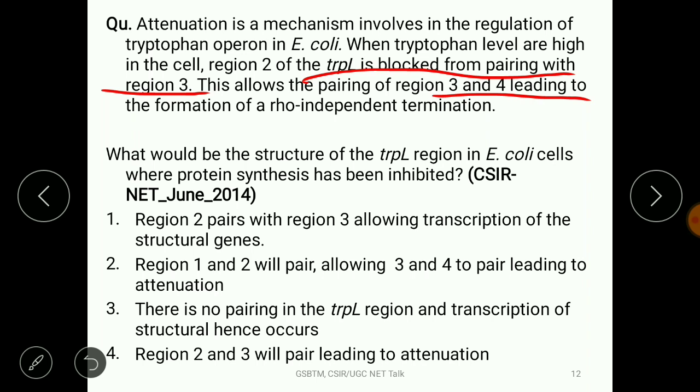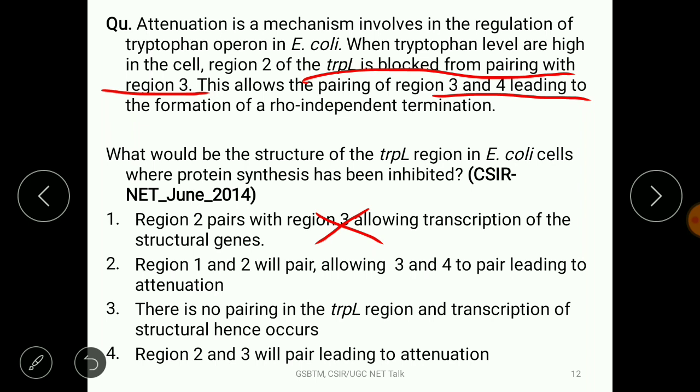Of course, yes. So what would be the status of the trpL region in E. coli cells when protein synthesis has been inhibited, right? Okay, so what happens here? Region 2 pairs with 3, allowing the transcription of the structural genes? No, not at all.